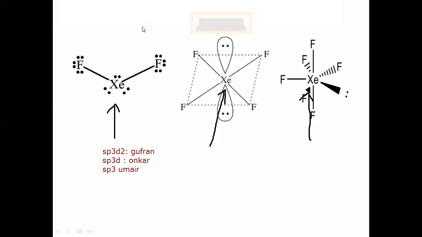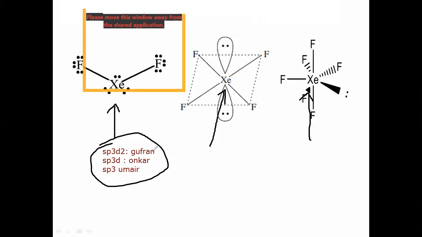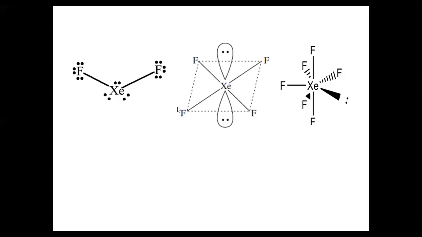The question is how to find out the hybridization of xenon in xenon difluoride, and it is very logical. What we do generally is find the lone pairs and sigma bonds first. There are 2 sigma bonds, 1, 2. Then there are 3 lone pairs, 1, 2, 3.